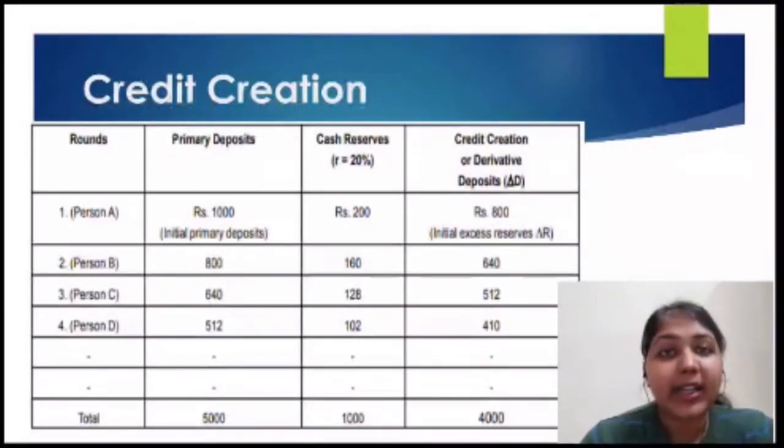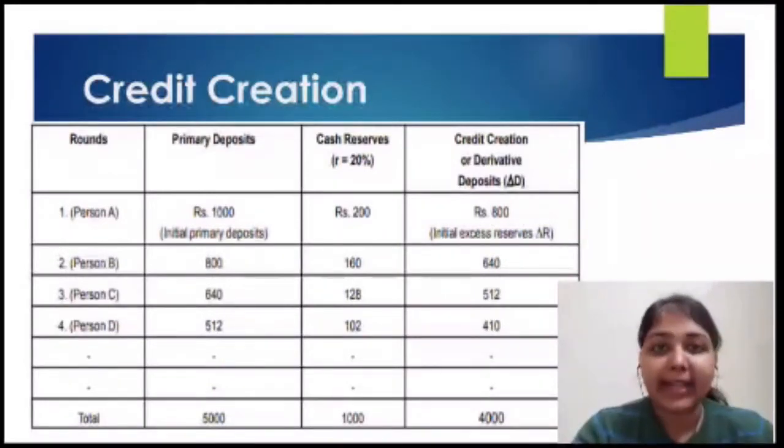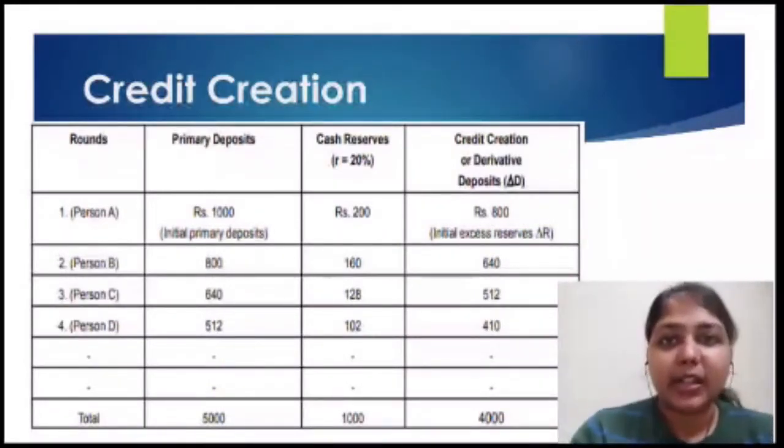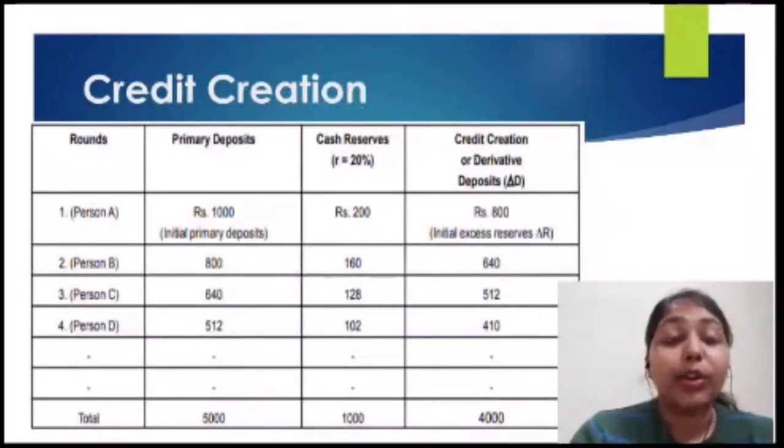But here an assumption is that not all the people are going to come to the bank at the same point of time to ask for their cash, so the cash reserve is very small in amount. Here it is assumed to be 20%. So out of 1,000, that 20% amount is kept with the bank as cash reserve. That makes it 200.